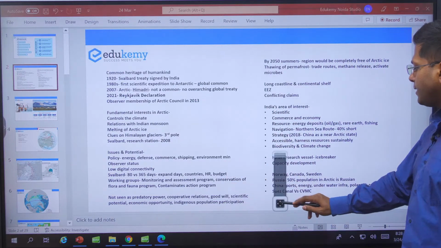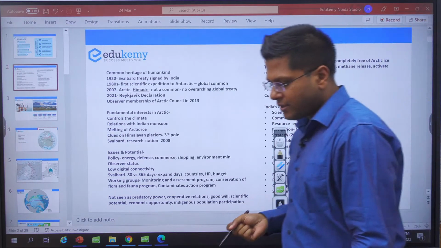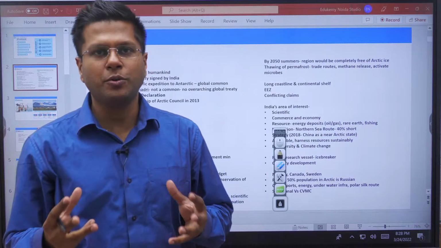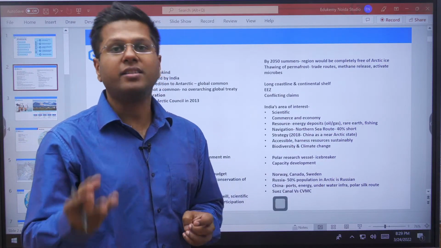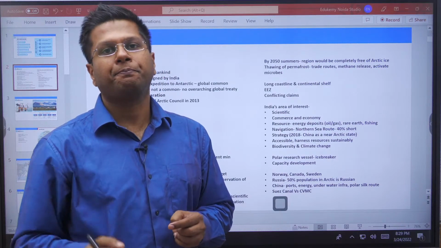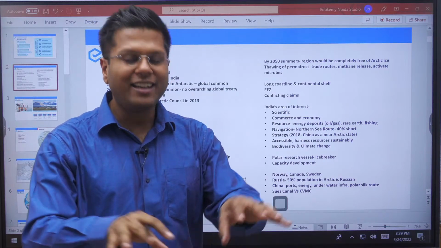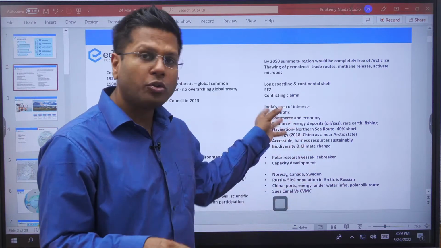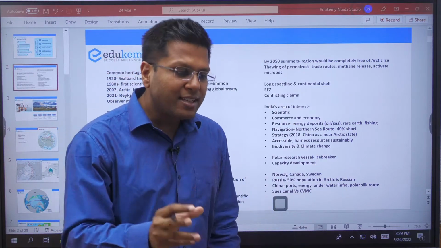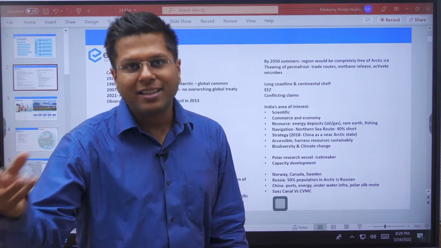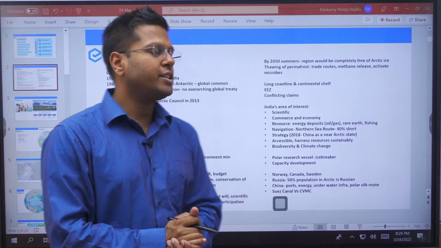Now, certain challenges here. The first challenge is that when the ice melts, it is going to decrease the biodiversity. Polar birds, polar bears, right? They might even become extinct because they won't find any land area to sit on, and they won't be able to survive in hotter temperatures. Not only that, the increase in bacterial and viral diseases which were dormant because of the low climate will again be a challenge for all the countries.